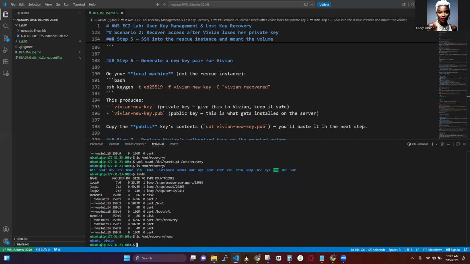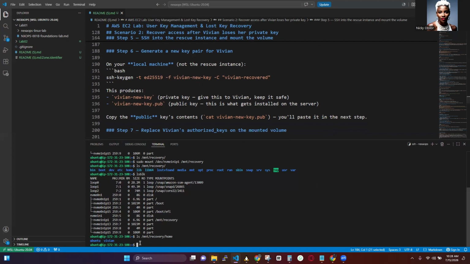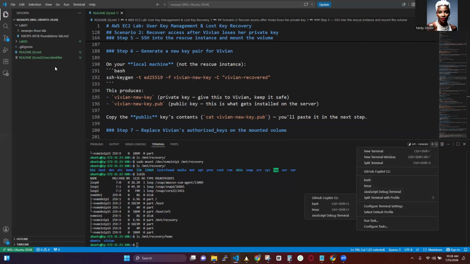So let's now generate a new key pair for Vivian. We go back to a new terminal by the side here.